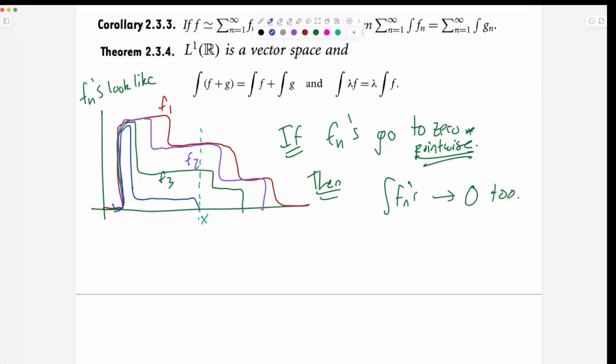Let's make an example. What if we make fn the indicator function, just like we did in class, and I'm going to pick two numbers that are sort of smooshing together. So let's do 1 plus 1 over 2 to the n, and then let's do, okay, I think I want to do 1 plus, maybe I don't want to do 1 minus something. What do I want to do?